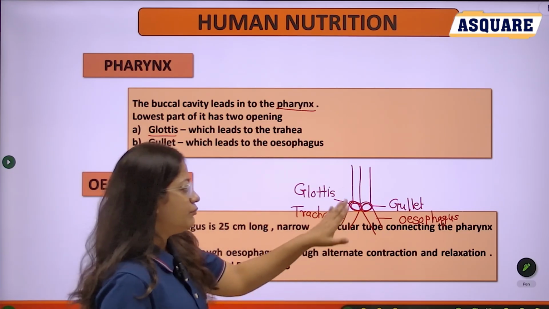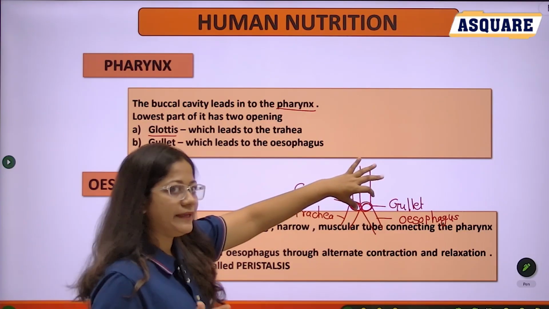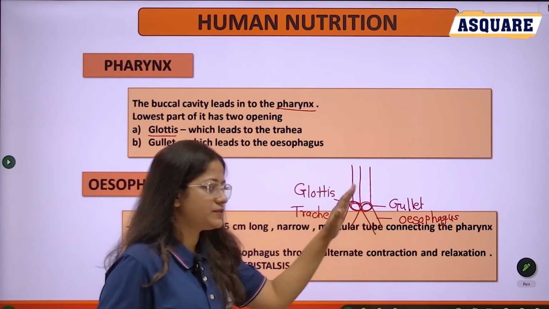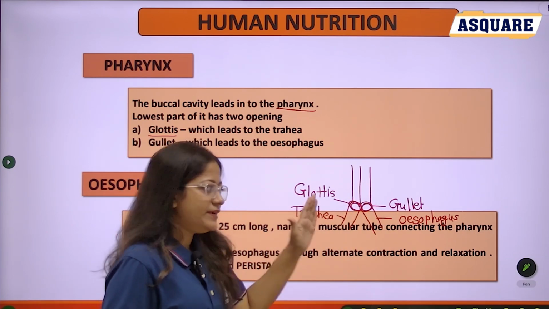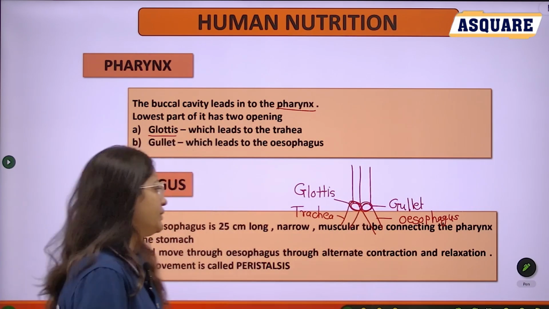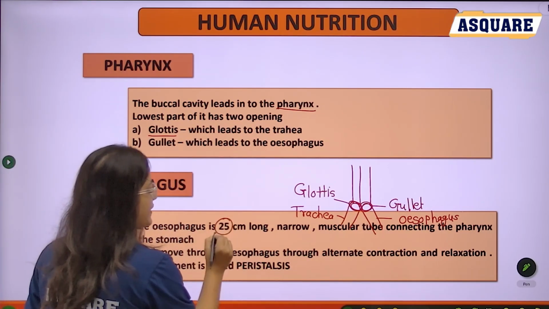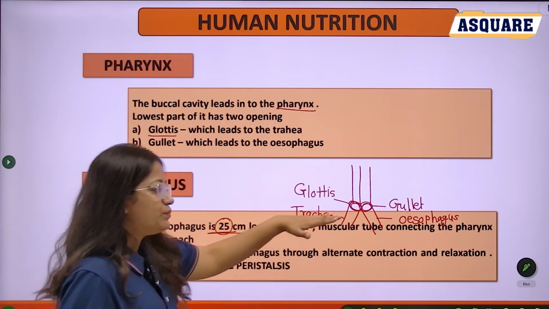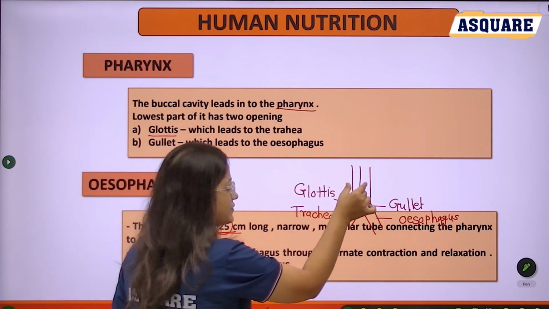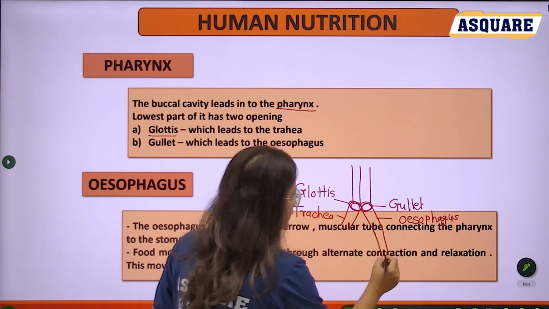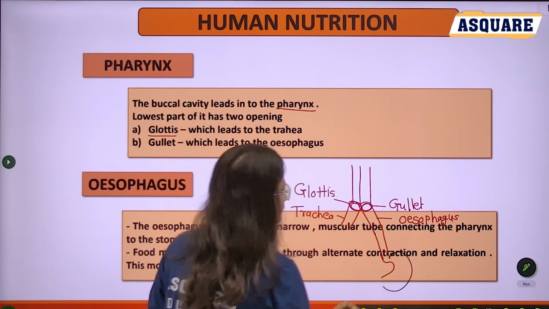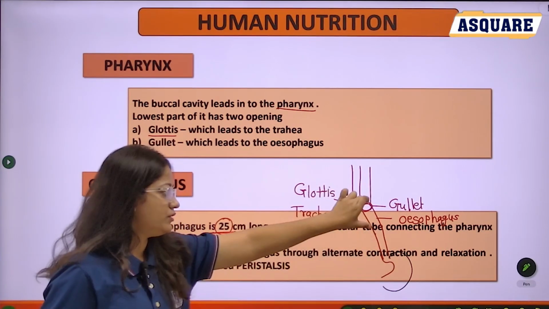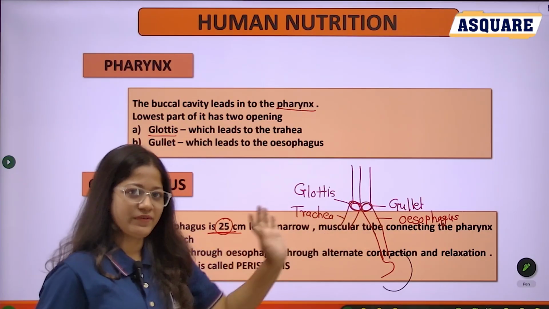Okay, then move towards the esophagus, because in this session we are learning about the digestive system. So we are focused only on the esophagus, not on the trachea or the windpipe. Let's see more about the esophagus. The esophagus is 25 centimeters long. It is a narrow muscular tube that connects the pharynx to the stomach.